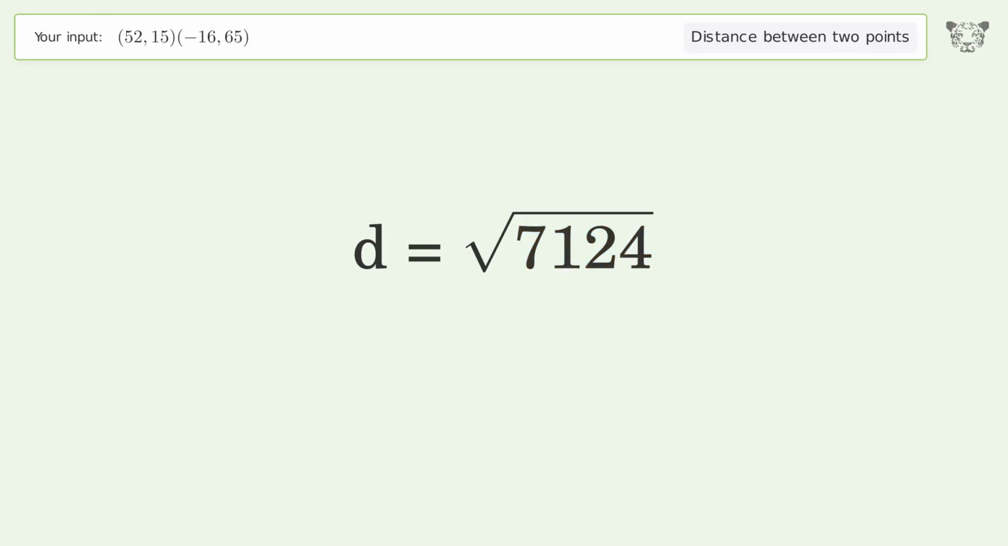And so the distance between the 2 points is the square root of 7,124, or 84.404.